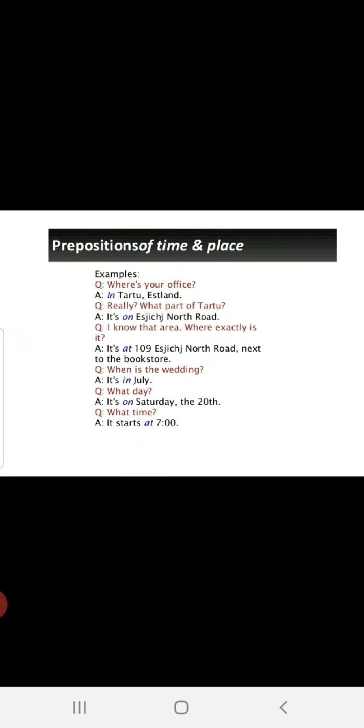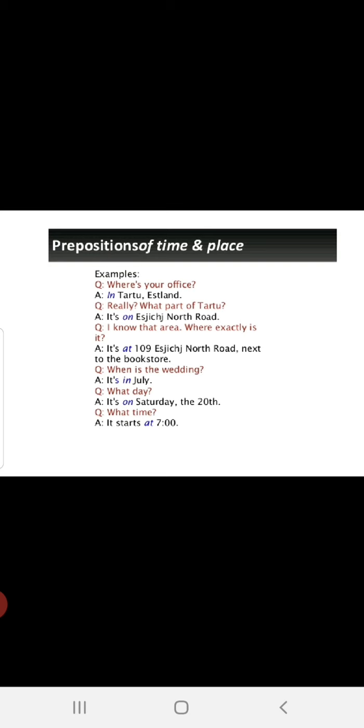See, year, month. In 1999, in December. Now country, state, city. In Japan, in Taipei. On, day, date. On Saturday, on May 1st. Street, on Main Street. On 1st Avenue. At, exact time as I said. At 8 o'clock, at 7:30. Address, at 815 East Main Street. It is mentioning one address here.